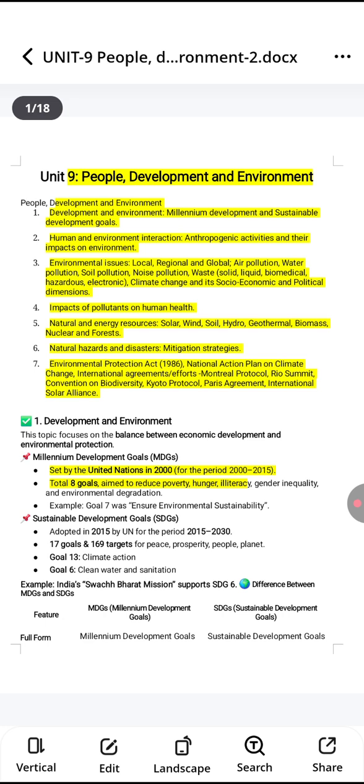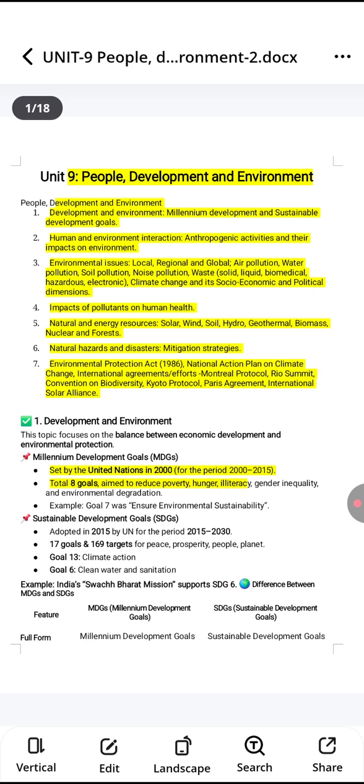Goal 13 focuses on climate action and goal 6 focuses on clean water and sanitation. For example, India's Swachh Bharat Mission supports SDG goal 6.